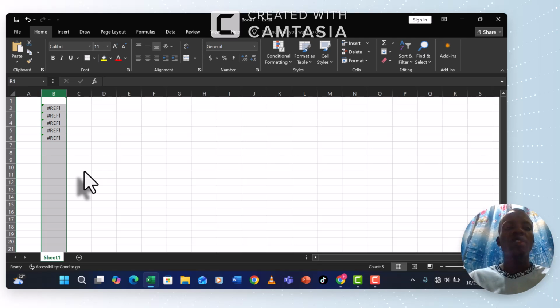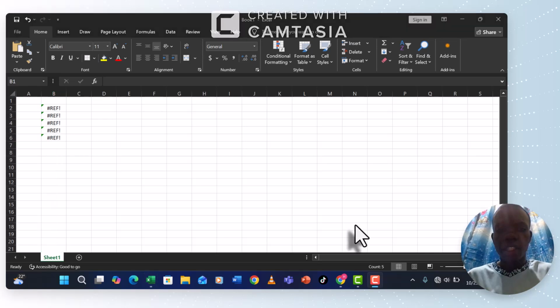So you usually get #REF when you use a function or formula to calculate a certain value, and then you delete the values that you used. Let us say that you added 2 plus 4 and you got 6 as the answer, and afterwards you remove 2, automatically you get #REF. So that's it.